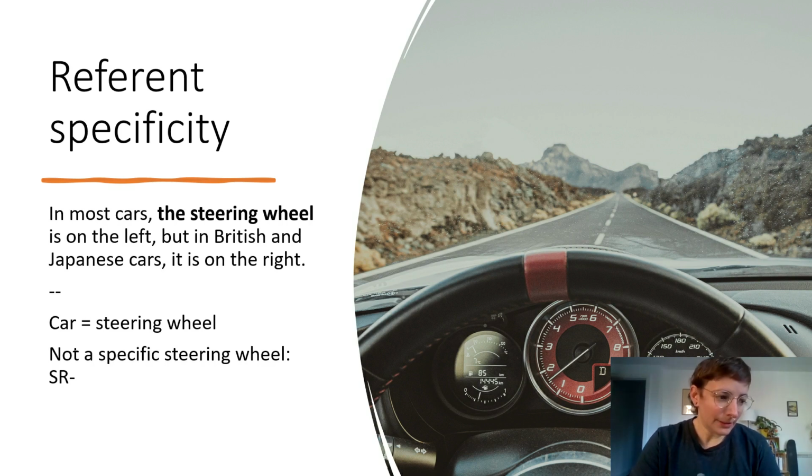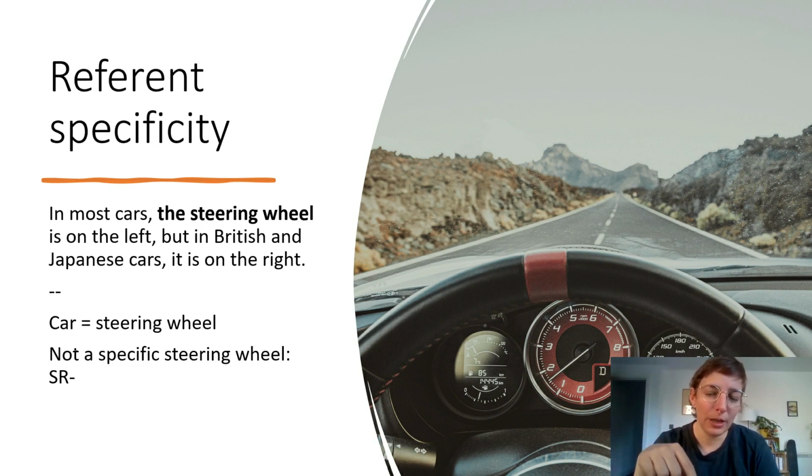Now, let's have a look at another configuration. As you remember, some references in some contexts are known to the hearer, whereas others are not. So known and unknown. This also applies to references that are not specific. If you take a look at this sentence, for example, in most cars, the steering wheel is on the left, but in British and Japanese cars, it is on the right.